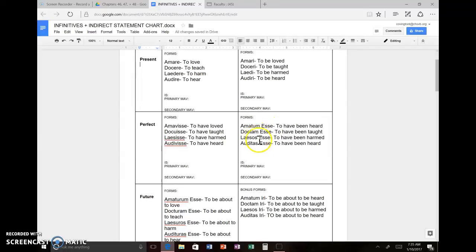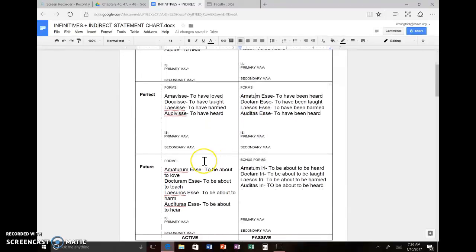And remember, we put all of these into the accusative case because what we said was that we were going to see these mainly, and I'll show you this today, inside indirect statements, right? Which means that their endings as two-word verb forms need to agree with the subject. And the subject inside of an indirect statement is accusative, right? So we made our first one masculine, our second one feminine, our third one auditos esse, we made that masculine plural in case our subject is masculine plural, and auditas esse, we made it feminine plural. Now, all of these endings are interchangeable, but I just gave you some simple ones there, okay?